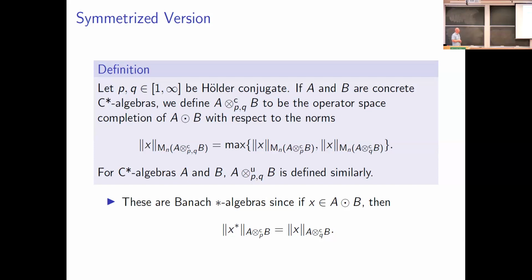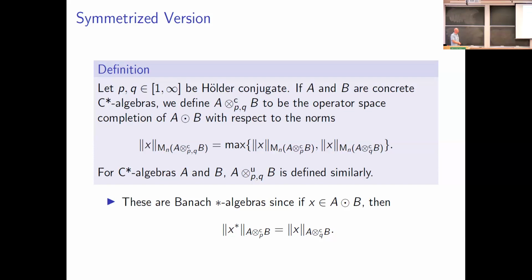I should say here, P and Q are going to be Holder conjugate. If P and Q are Holder conjugate, and A and B are, say, concrete C-star algebras, then we define the PQ tensor product of A with B simply by taking the maximum of the P norm and the Q norm.